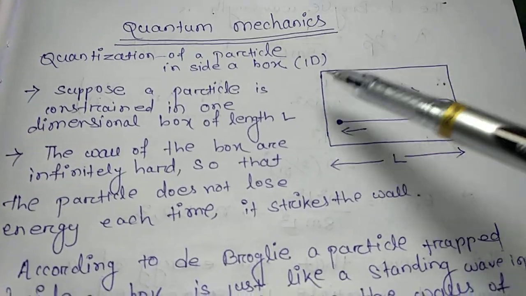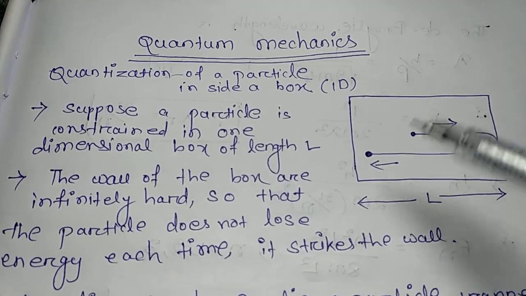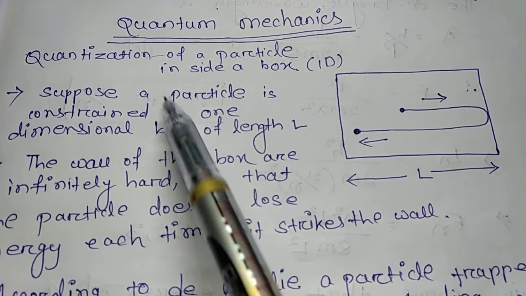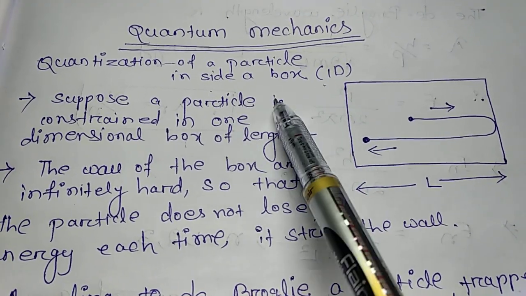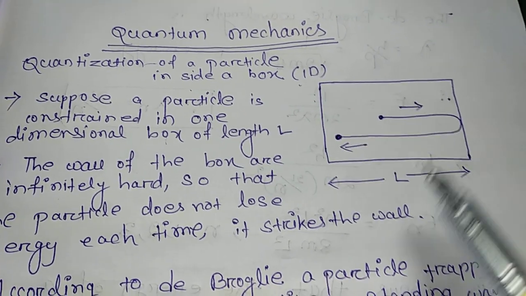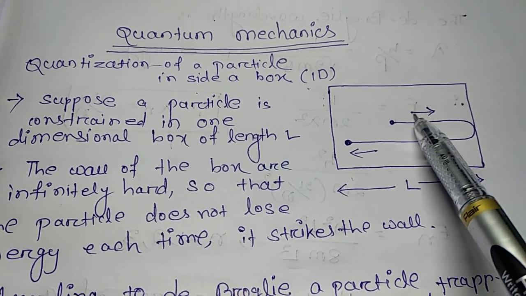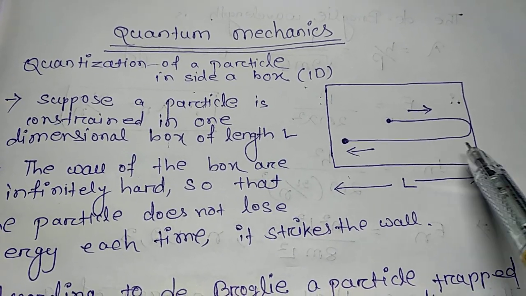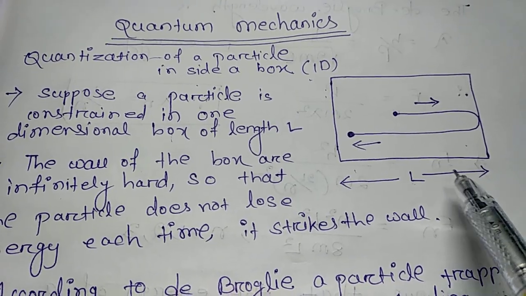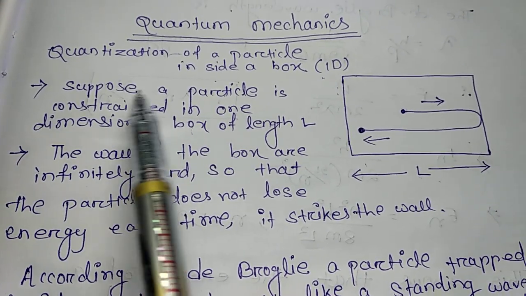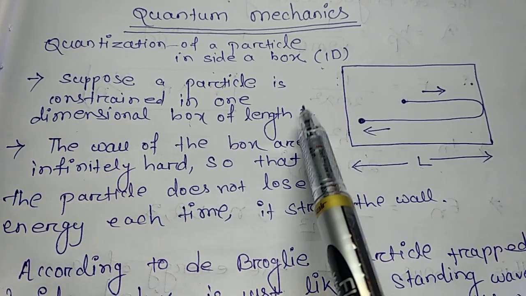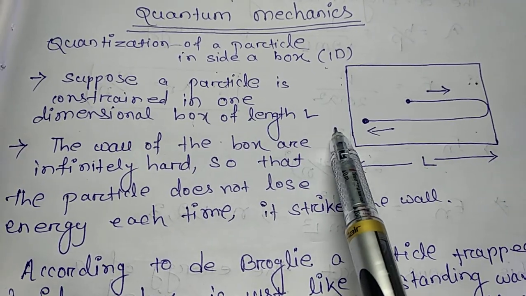So today we will discuss a topic regarding quantum mechanics, the quantization of a particle inside a one-dimensional box. This is a one-dimensional box and this is the particle moving back and forth inside the box of length L. Suppose a particle is constrained in a one-dimensional box of length L.